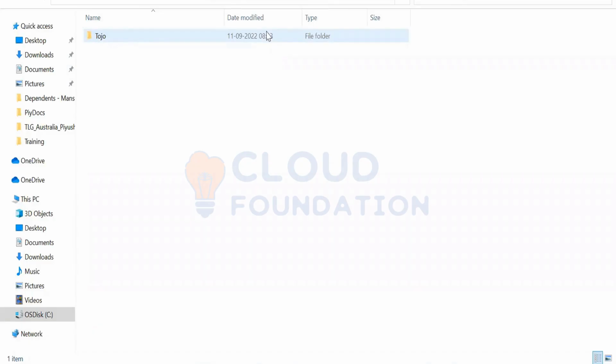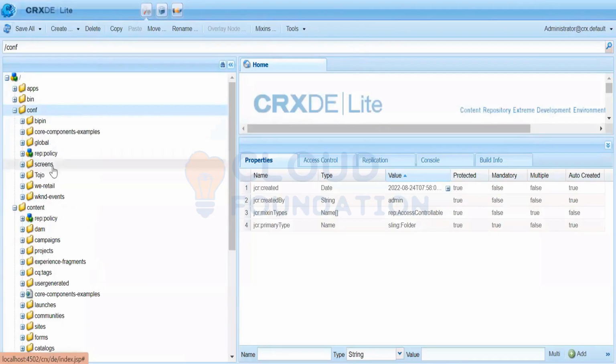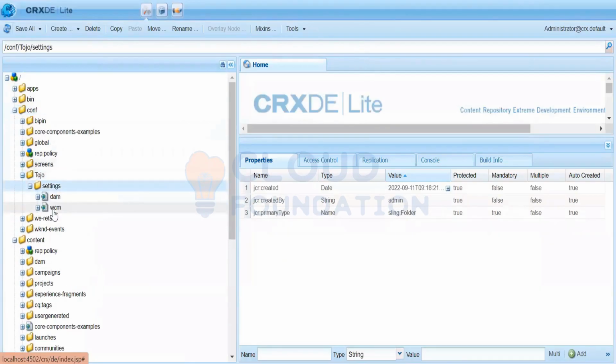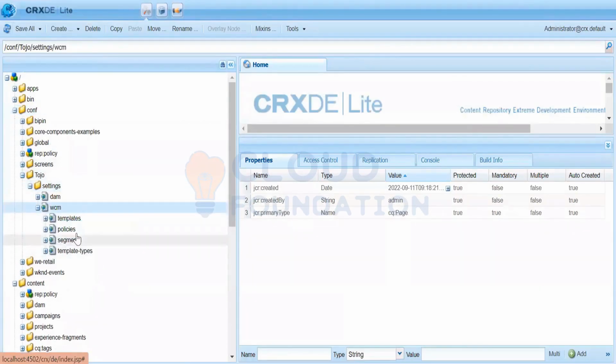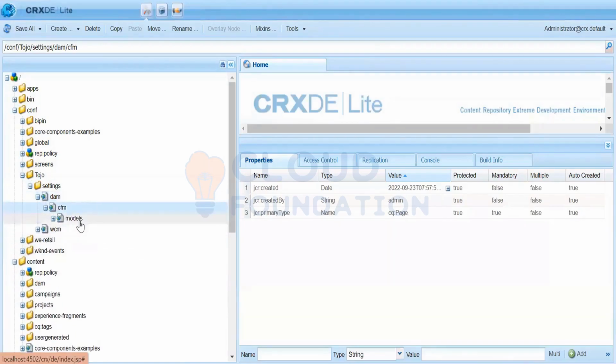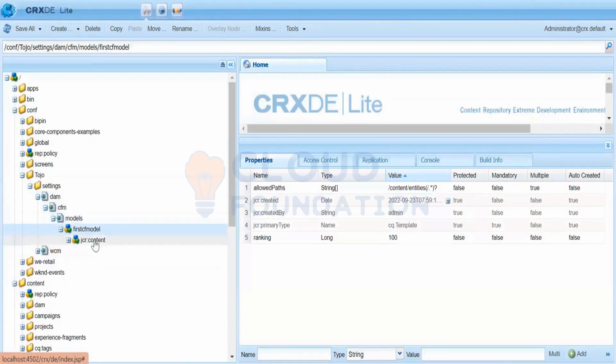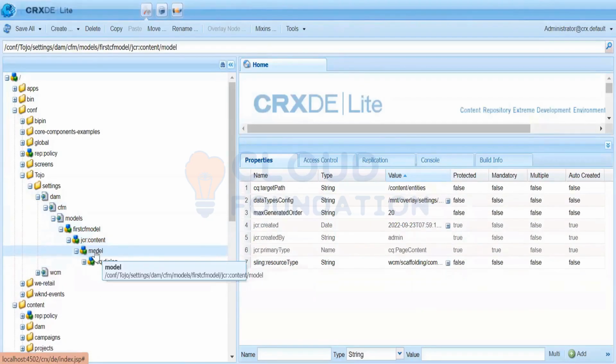Some companies tend to check these things into their code. Here, we created this. If I show you, your content fragment model was created over here, under the tab. Here you see CFM. CFM is content fragment model. And here is our model, the first CFM. Here are all our nodes. Now some companies tend to make it a part of the content and some companies also check this in. The best practice is that you make it a part of content.